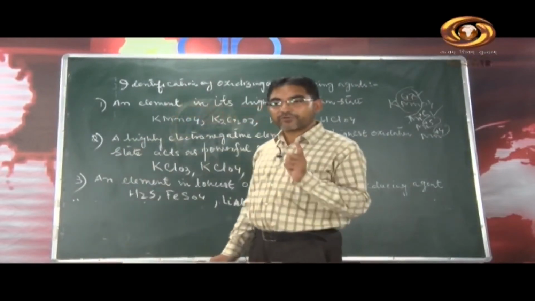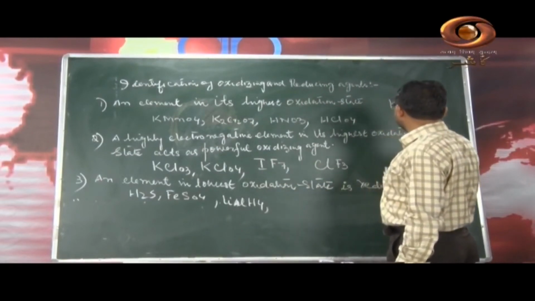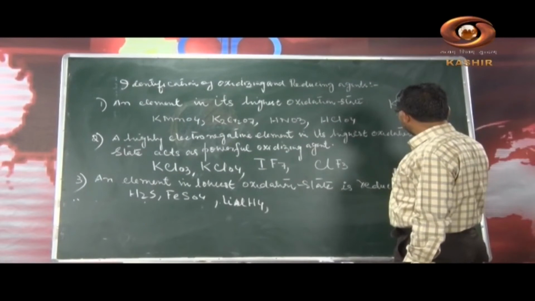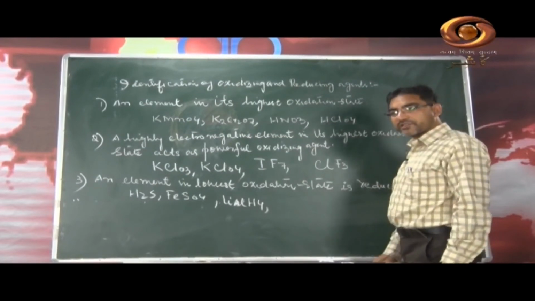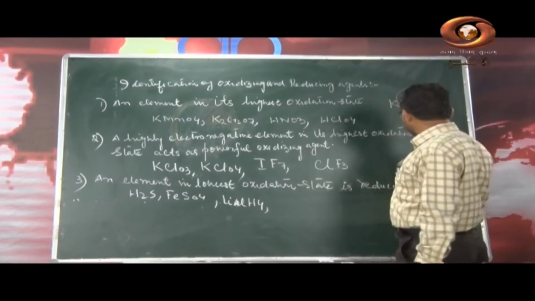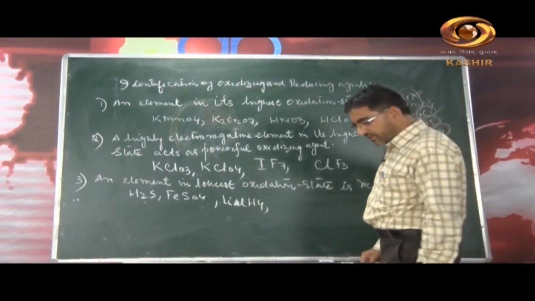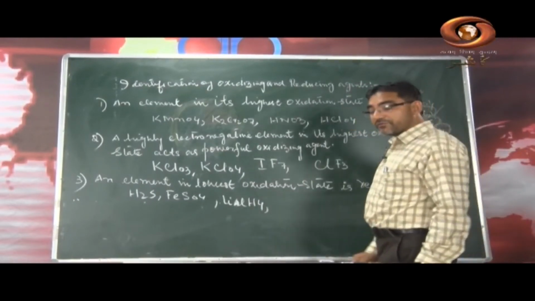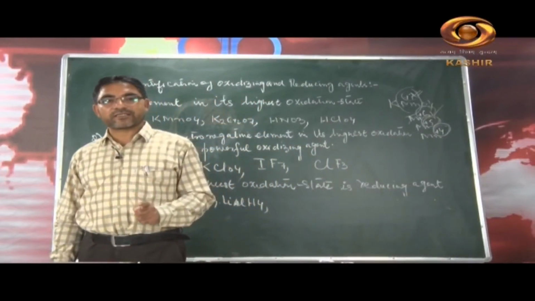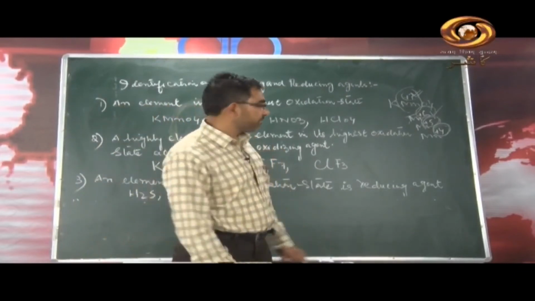If you have 4 compounds of manganese, in one you will find it in the +7 oxidation state, in the next in +6, in one more in +5, and in the other in +4. Which one will act as a strong oxidizing agent? The compound in which it is in its highest oxidation state will act as a powerful oxidizing agent.